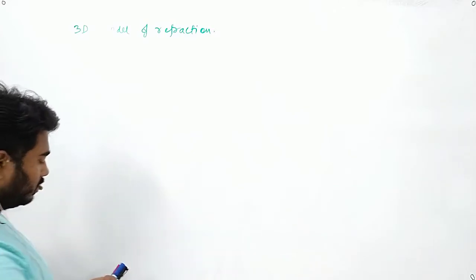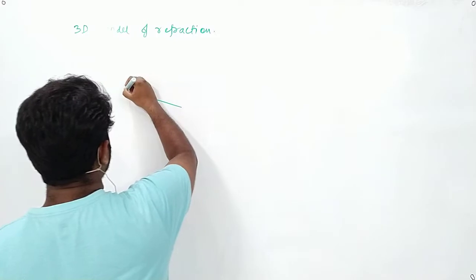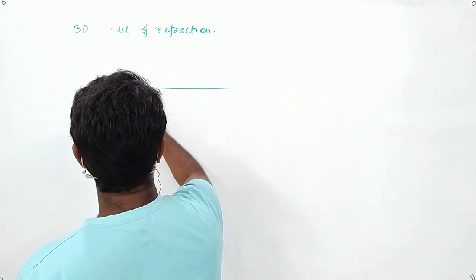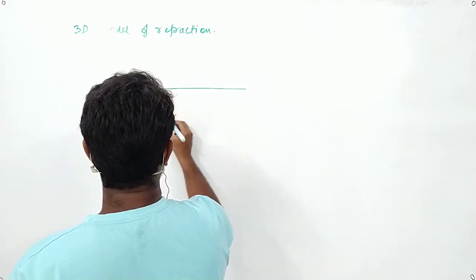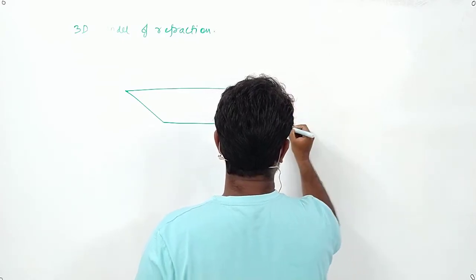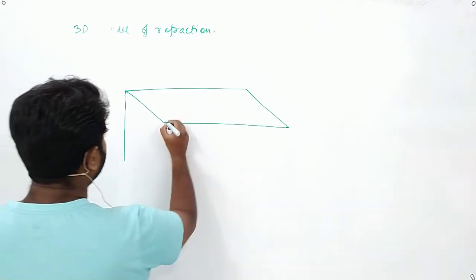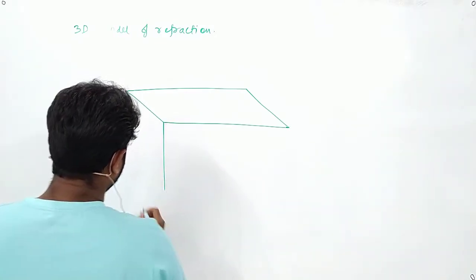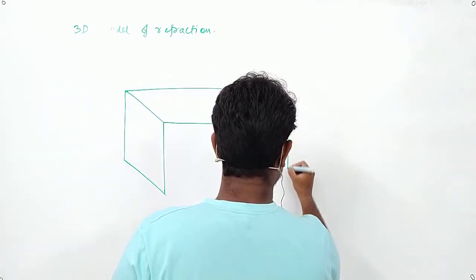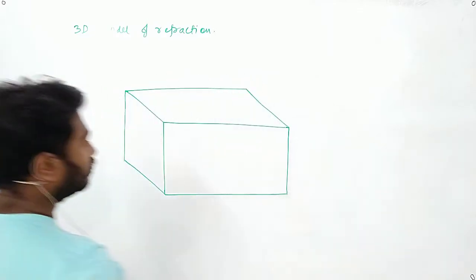Now imagine that I have a surface like this. It is a cuboidal surface.